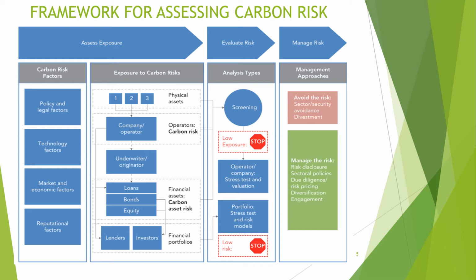You could also go for due diligence, in which risk pricing would be there, and you could charge a risk premium. Another method is diversification, in which you can diversify the risk across various companies, so that you can lessen the risk amount. Also, engagement with these companies would be beneficial for lenders as well as investors.